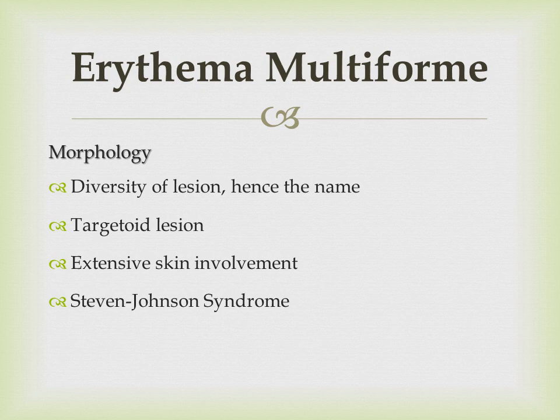So another important point written here is extensive involvement of the skin, and whenever there is extensive involvement of the skin, it will result in the formation of Steven Johnson syndrome. Steven Johnson syndrome can occur in any age group. It can be present in children. It can be present in adults. अगर ये further progress कर जाए Steven Johnson syndrome, and if it results in the necrosis of the skin, that will be called as toxic epidermal necrolysis, in which there is sloughing and necrosis of the skin.